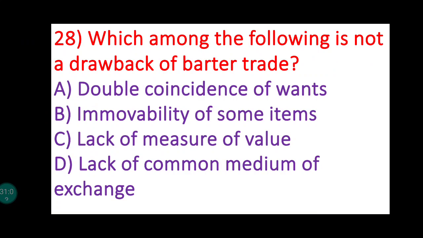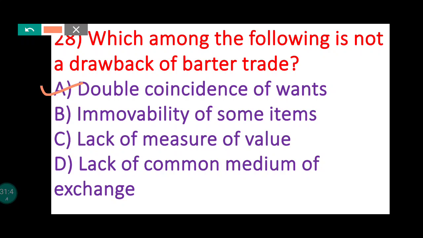Which among the following is not a drawback of barter trade? So here it is given not a drawback. So the answer is double coincidence of want. It is not a drawback. If there is a word lack of double coincidence of want. See, double coincidence of wants means what? Suppose a person has a product X and he wants a product Y, and he has to find a person who has product Y which he needs, and who wants the product X. And he finds that same person.